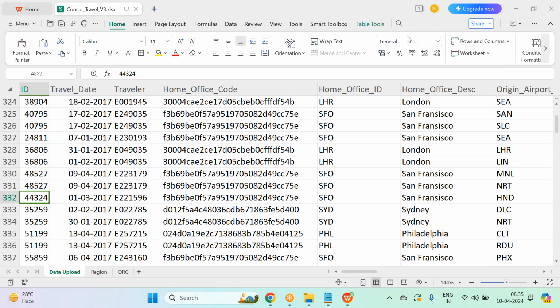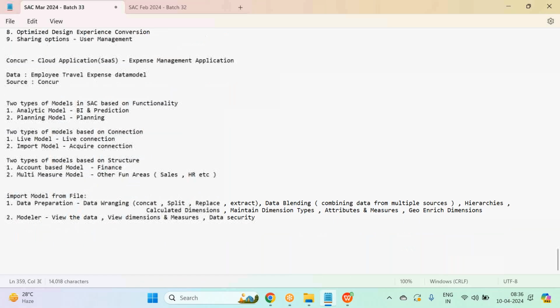So I'm going to use this data and build a data model within SAP Analytics Cloud, using this file as a source. And I'm going to use the data model to build a proper story. This time you will get to know the options, because I'll be using them to achieve my business case, my use case. So this is the data, and I'm going to use it to build my models.